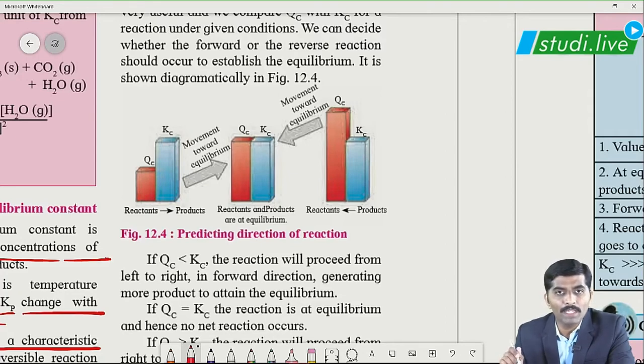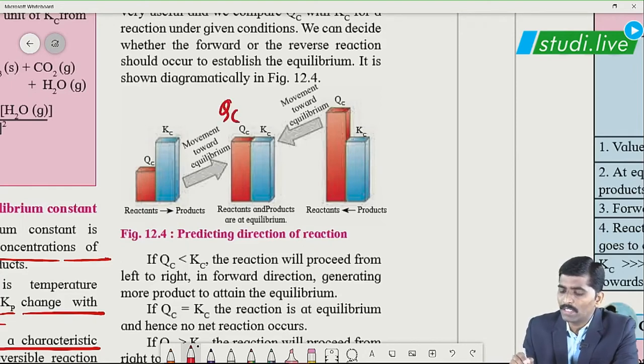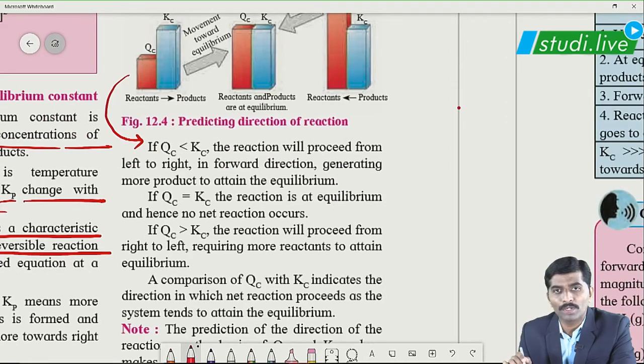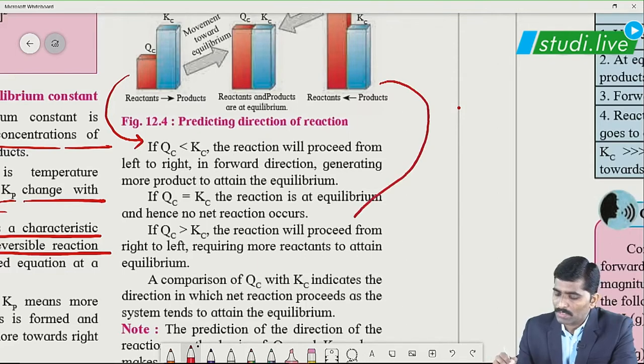So at equilibrium, what is the condition? Qc is exactly equal to Kc. Correct? But what are the inferences drawn? When Qc is less than Kc, the reaction will proceed from left to right, that is, the forward direction is favored. When Qc is greater than Kc, the backward reaction is favored.